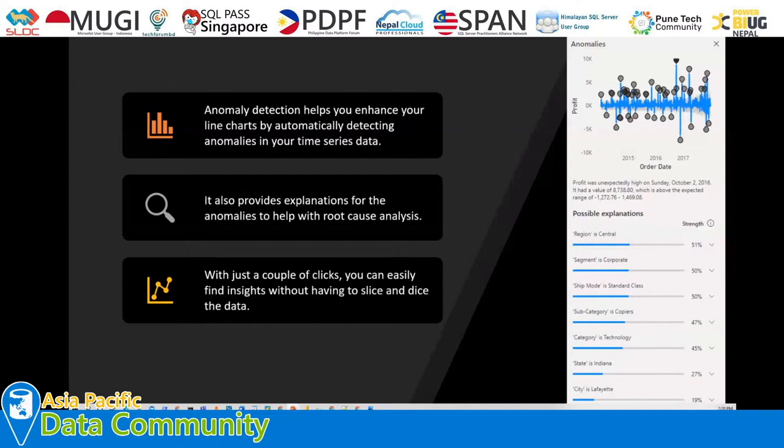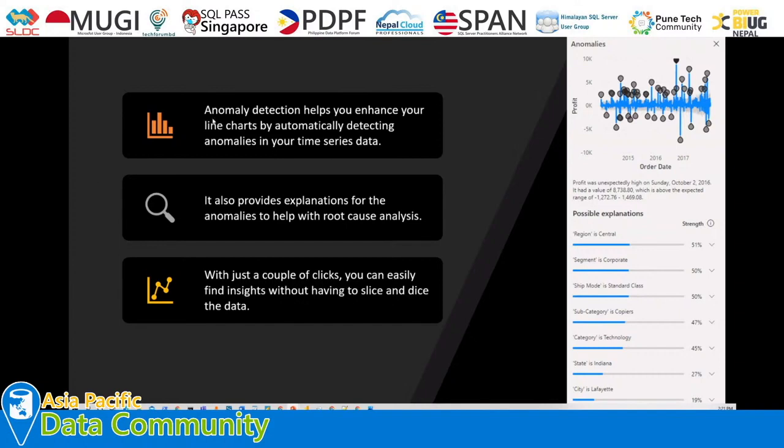So anomaly detection is something which is basically used to find the anomalies in our data. Now, what do we mean by anomalies? Let me explain that in very simple terms. Anomaly means oddity in the data. So let's say your data is following some pattern, and if there is a sudden change in your data at any point, that is going to be detected as an anomaly. This is the very simple meaning of anomaly.